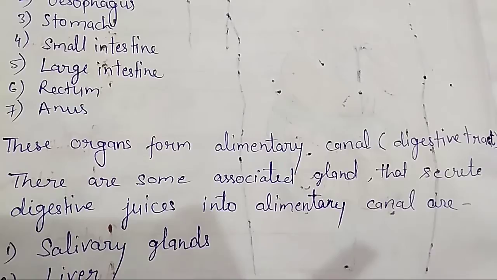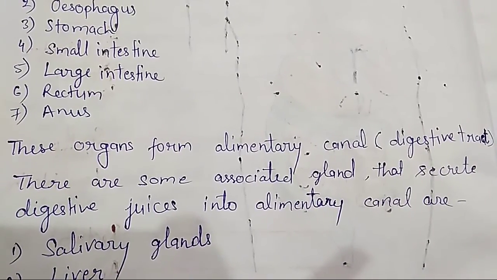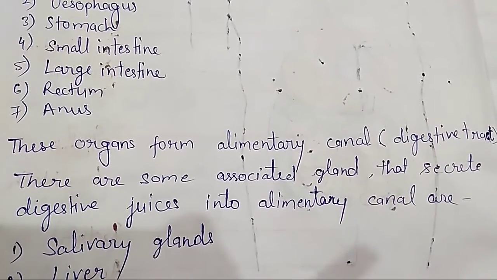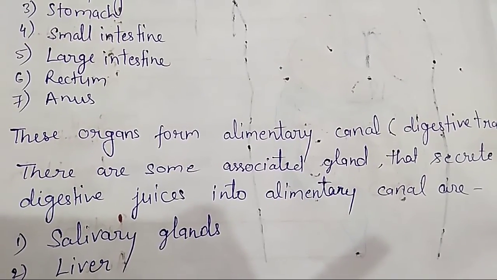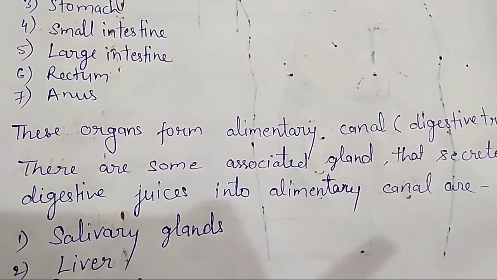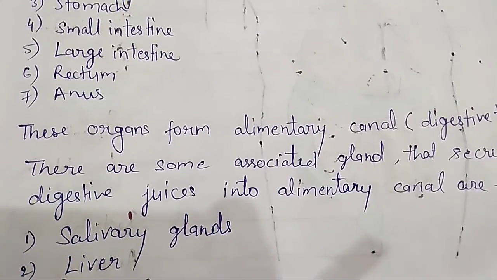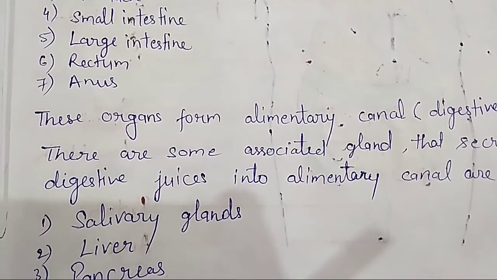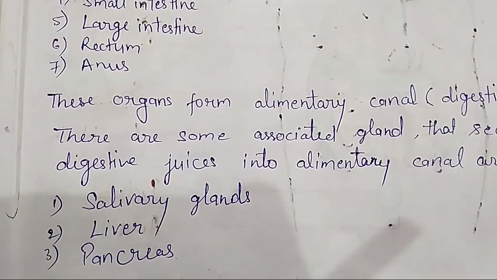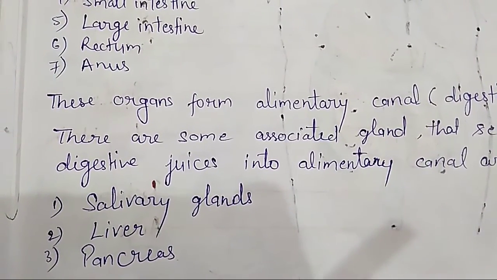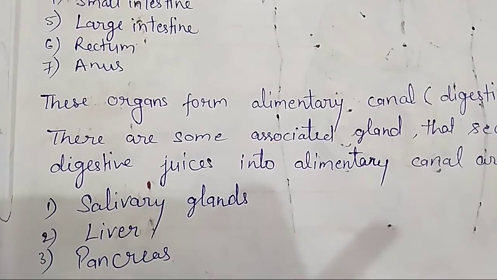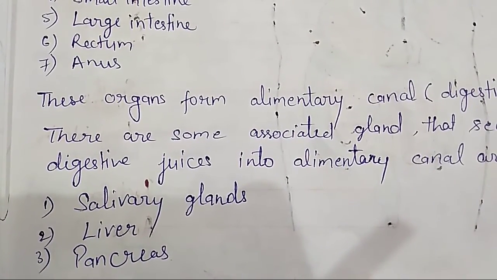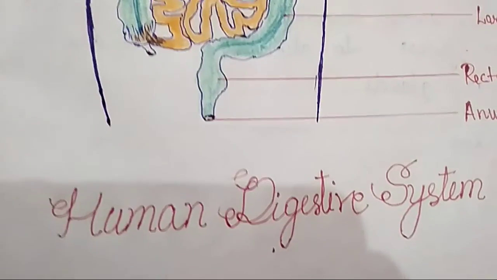It is also known as the digestive tract, and there are some associated glands that secrete digestive juices into the alimentary canal to digest food: salivary glands, liver and pancreas. They secrete digestive juice that helps to break down food into simpler substances.